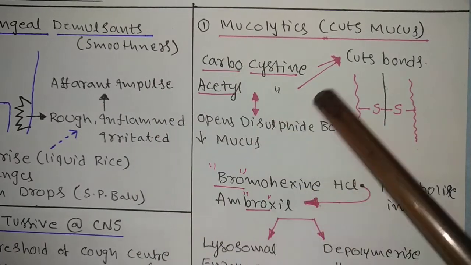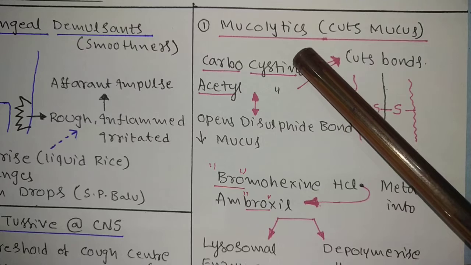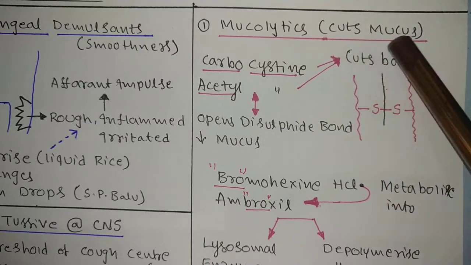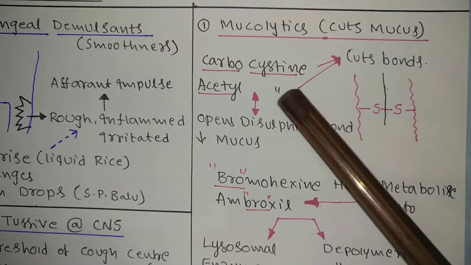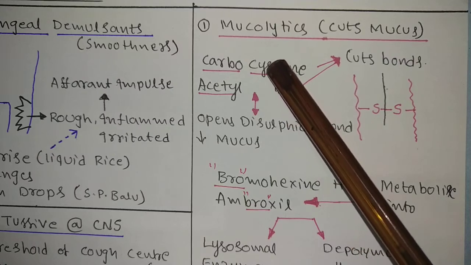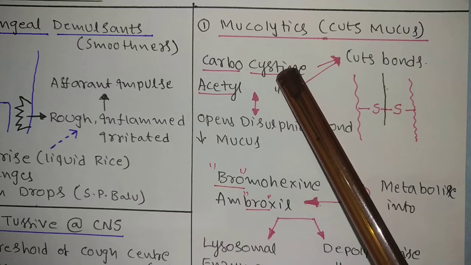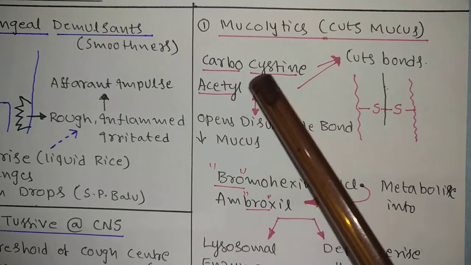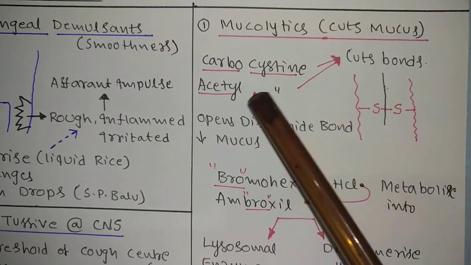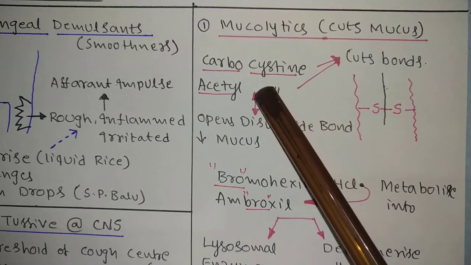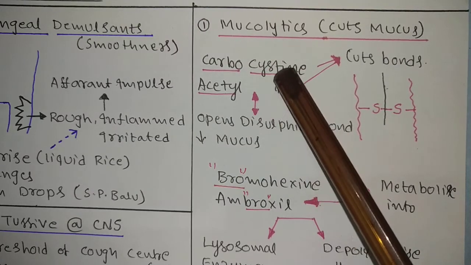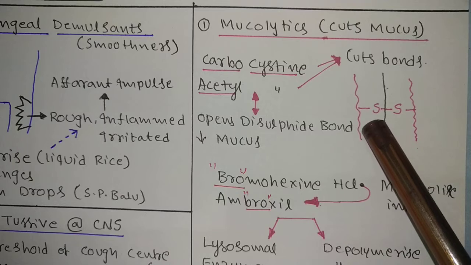See here, mucolytics. It cuts the mucus and reduces the mucus. That is the main thing. See here, cyst is a keyword here. Cyst is a very popular word in the medical field. Carbocisteine, acetylcysteine. This cyst you have to keep in your mind. All the cyst drugs cut the bonds.